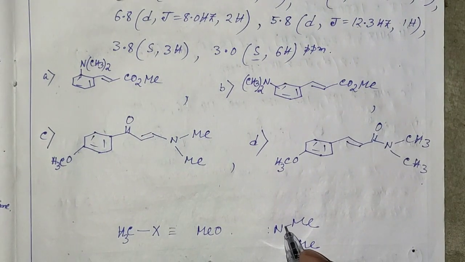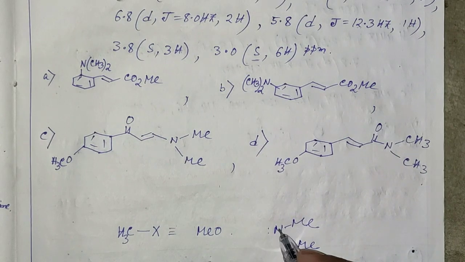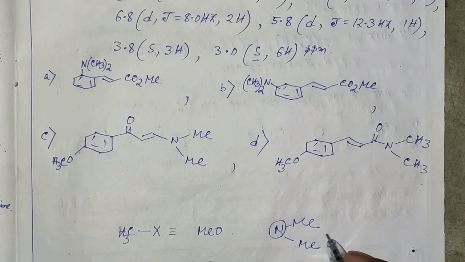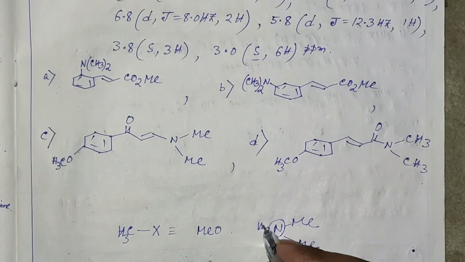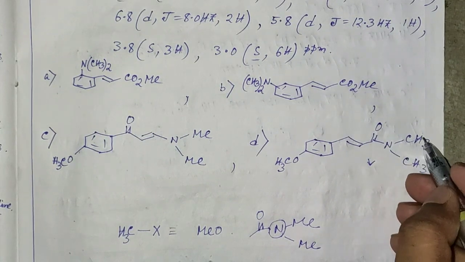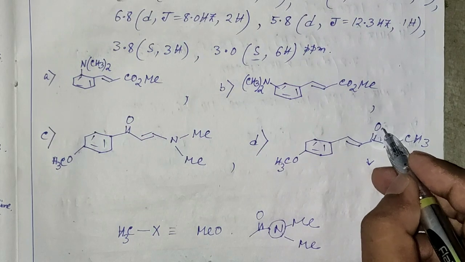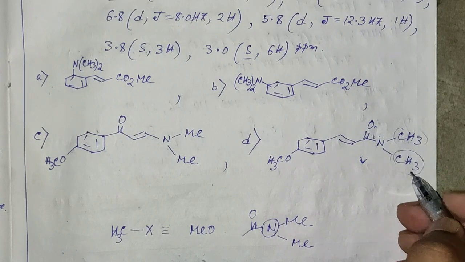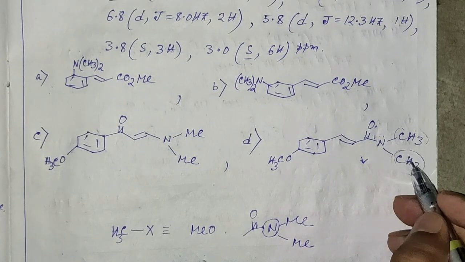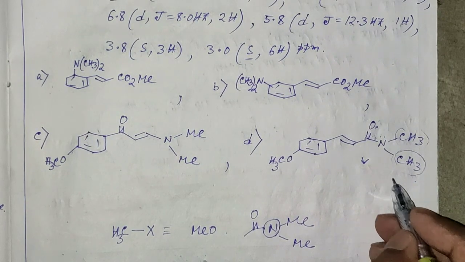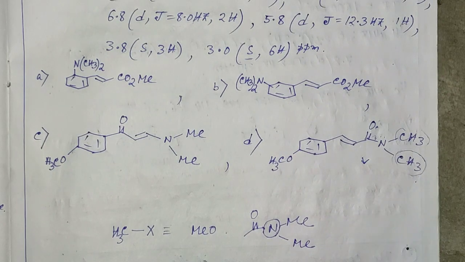Now, if the methyl groups are attached to a nitrogen atom, and this nitrogen atom is an amidic nitrogen atom, that means if a carbonyl group is attached here like this one, then due to resonance and the nature of an amide group, these two methyl groups will not be equivalent and both will give different chemical shift values, differing by a very small amount.